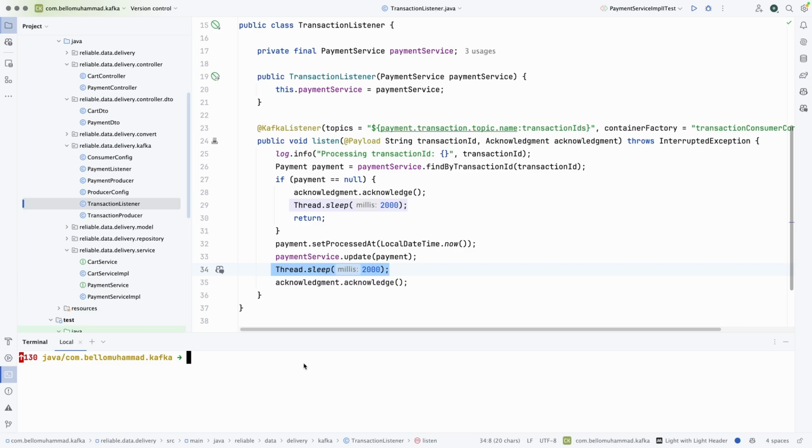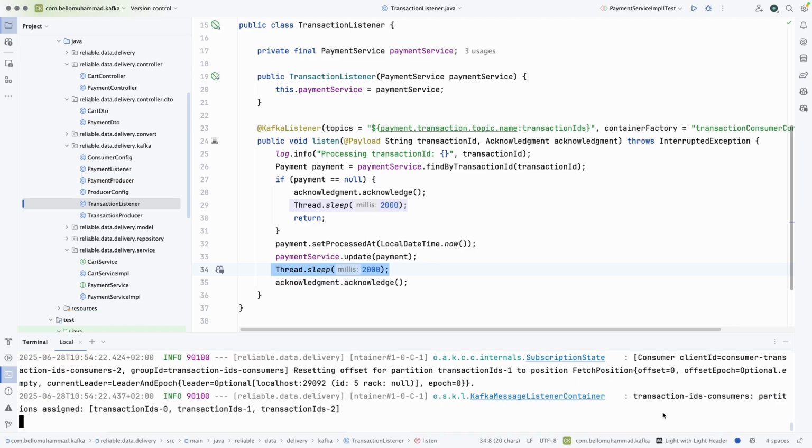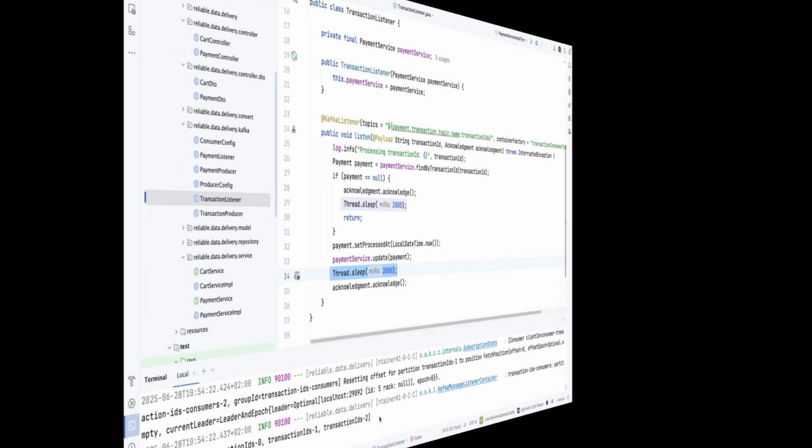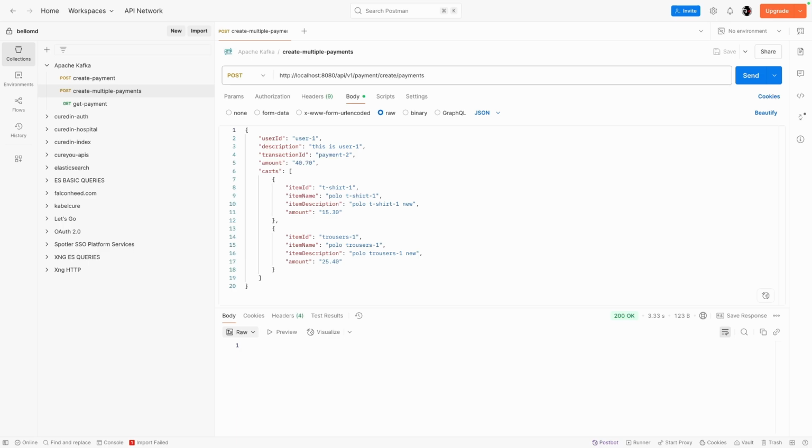Let us go ahead and start the Java app. Now we can see our Java consumer, or the transaction ID consumer, is assigned partition 0, partition 1, and partition 2. That is great. So Java is also ready. One of the things we are going to do is use Postman to send our message to the Java app.